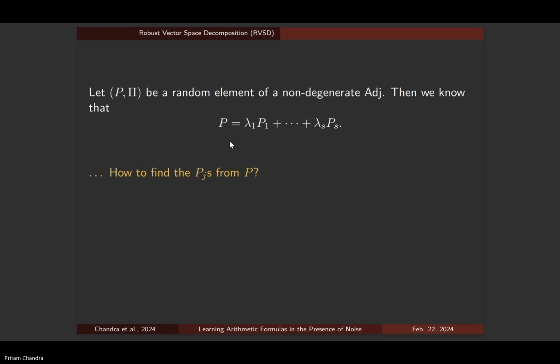And somehow, from this P, we want to find each of these Pj's. And how do we do that? So we look at the multiplication operator P hat. So what is this operator? It just takes an x to Px. And we know we can do this because it's an algebra, so multiplication is allowed.